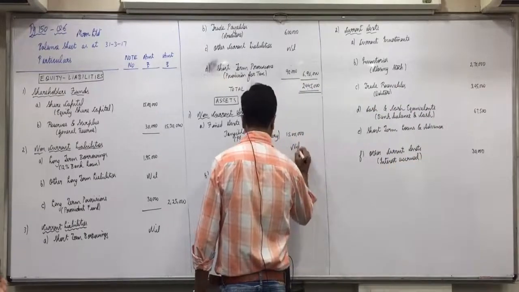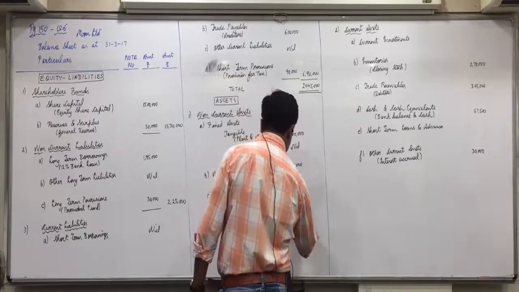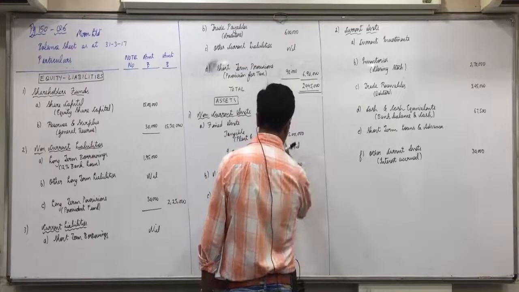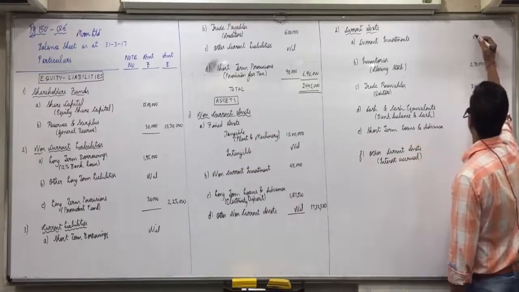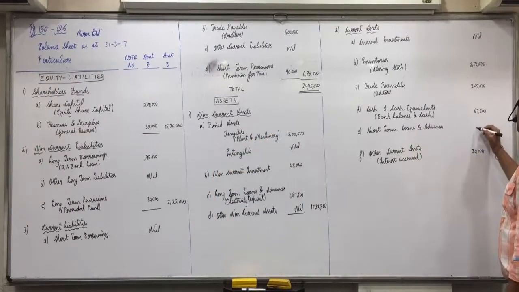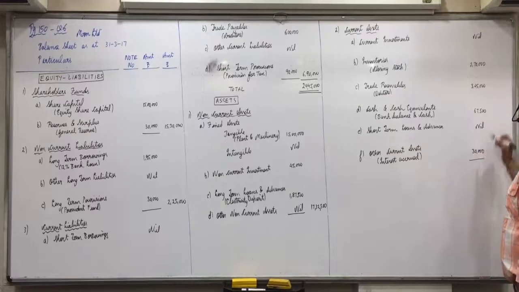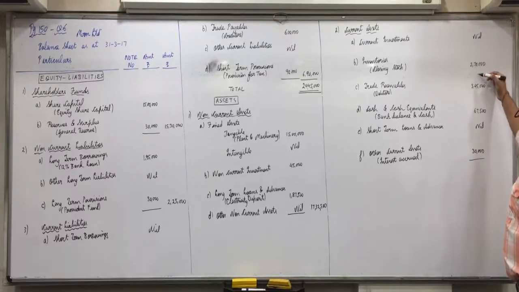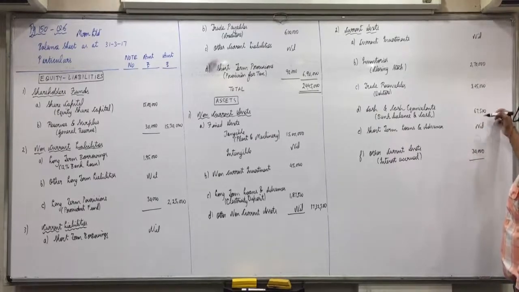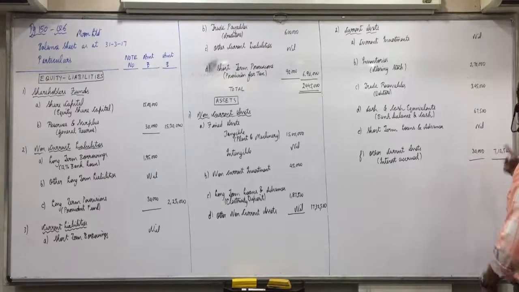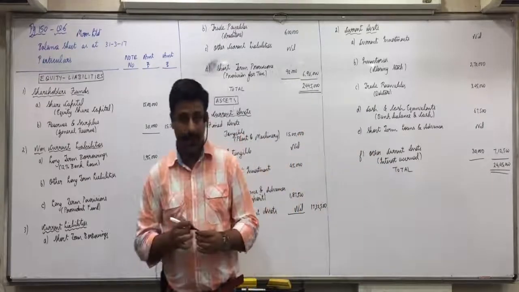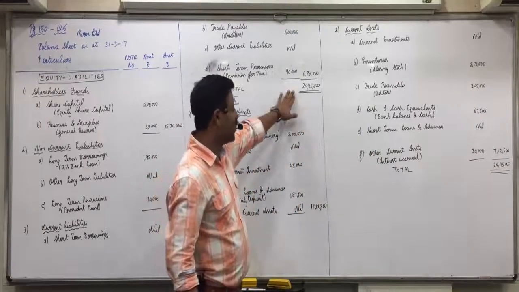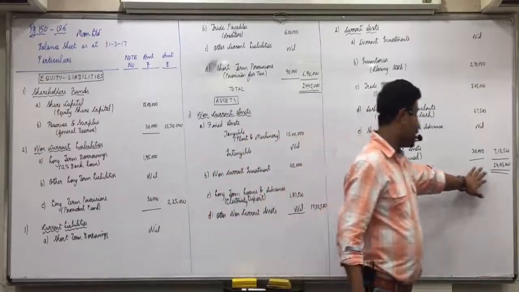Intangible nil. Other non-current assets nil. Current investments nil. Short-term loans and advances nil. The total of assets comes to 24 lakh 45,000. See, here also the balance sheet should tally. Total of liabilities 24 lakh 45,000, and total of assets the same.